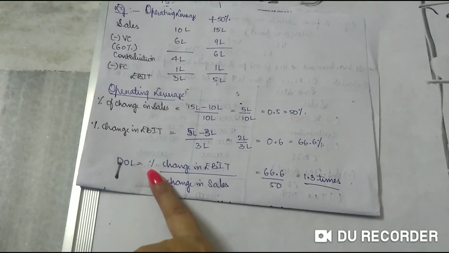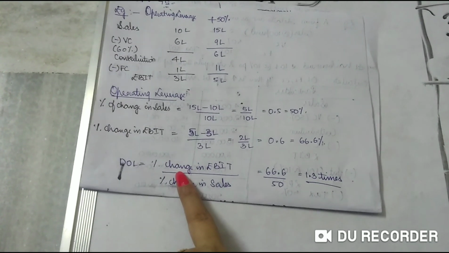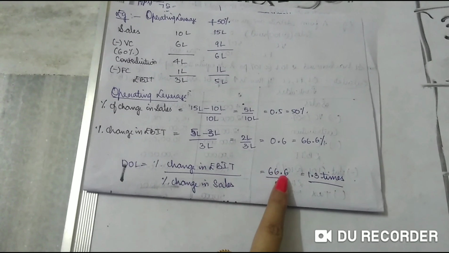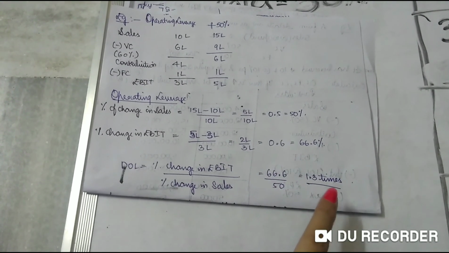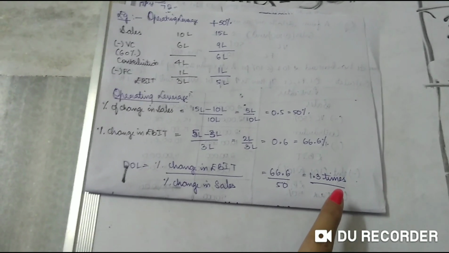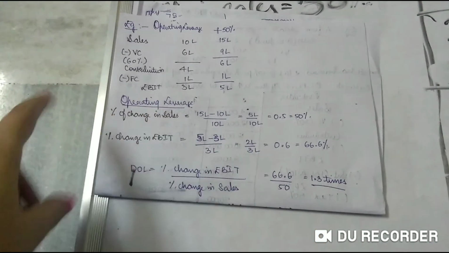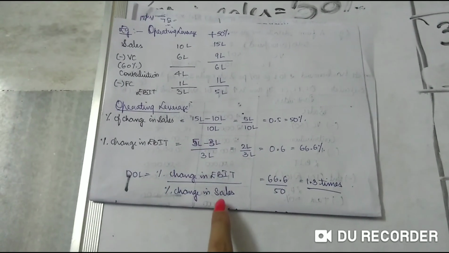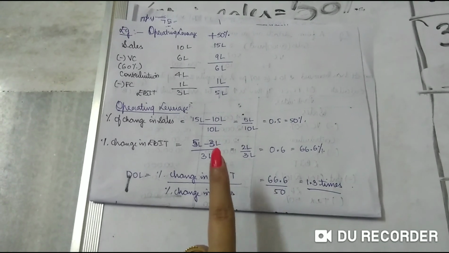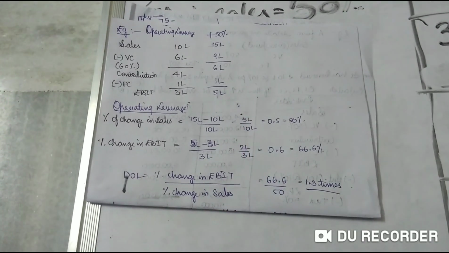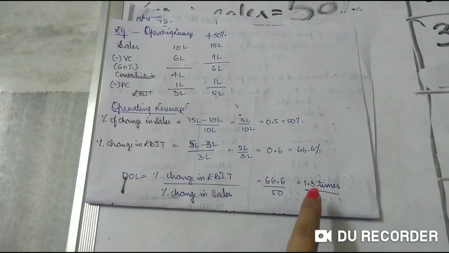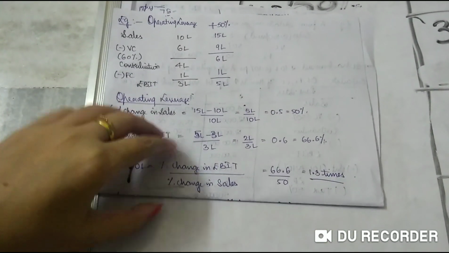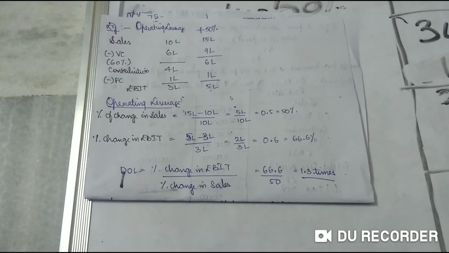So your degree of operating leverage is percentage change in EBIT divided by percentage change in sales. So 66.6 divided by 50 is 1.3 times. Okay, so that means if there is a change of 1 time in sales, there is a change of 1.3 times in EBIT. If you increase sales by 50%, EBIT will increase by 1.3 times. Okay. Next we will calculate financial leverage.